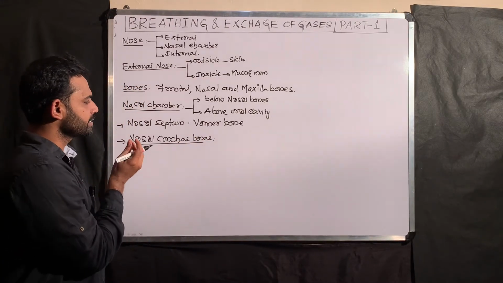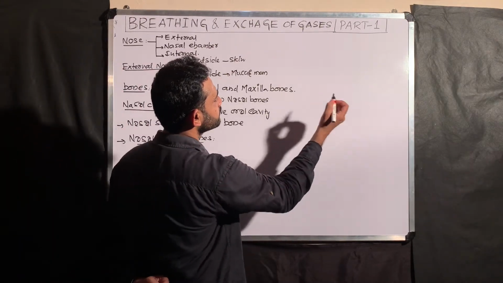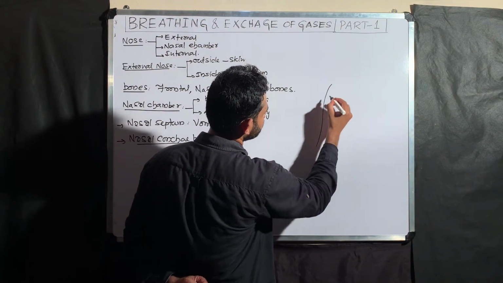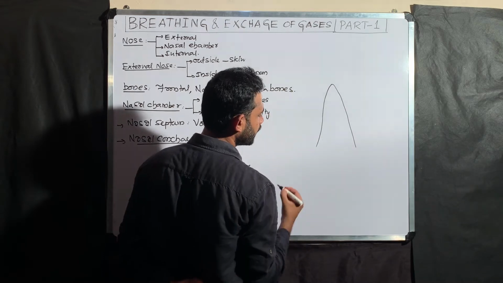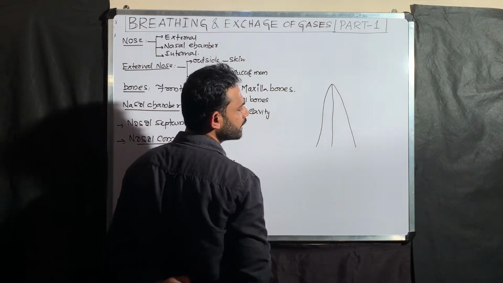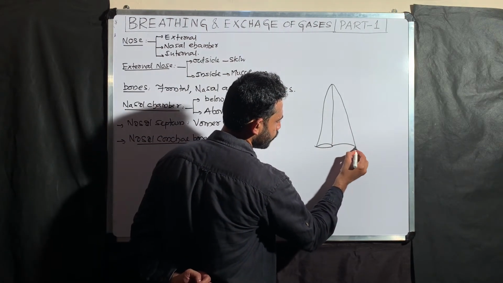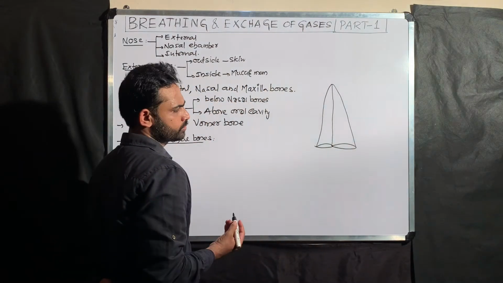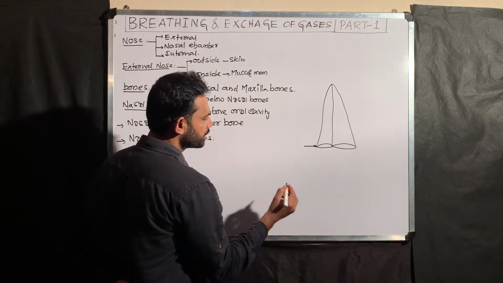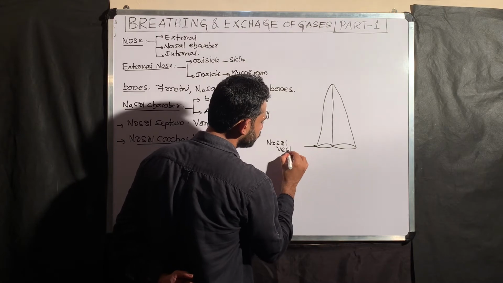What is the importance of the nasal concha bones? You have to understand this one. For example, consider this is a nasal septum. This is the anterior most part of the nose. This anterior part is called the nasal vestibule.